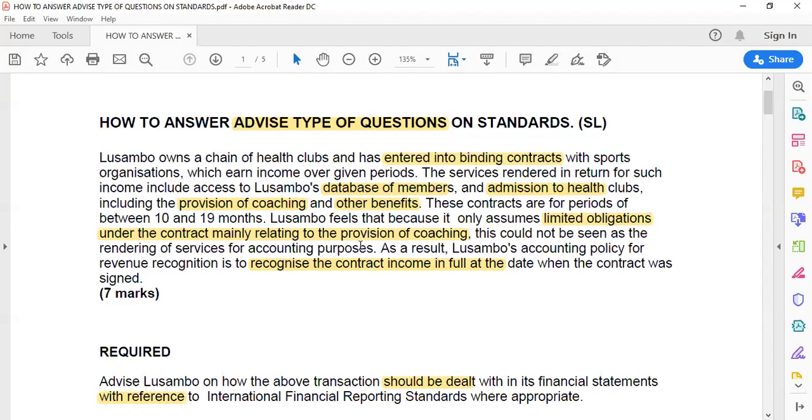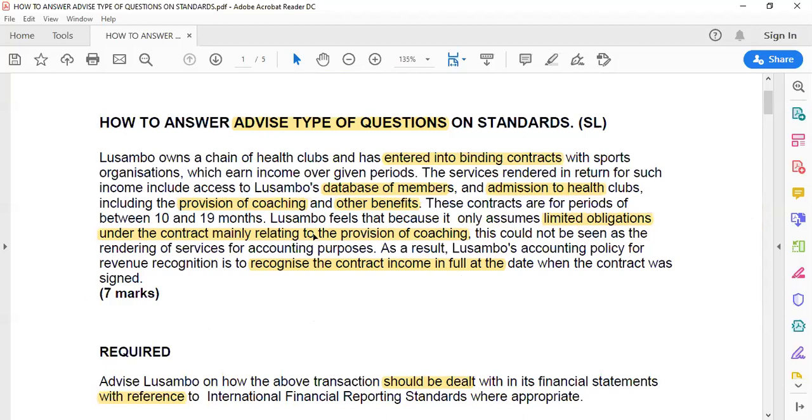Did you see that? You treat them separately because they are separate performance obligations. So don't recognize the revenue at once. So in this context, you are not pointing out that Lusambo was wrong. No, you are referring what Lusambo did to what IFRS 15 says. Lusambo should have done better.